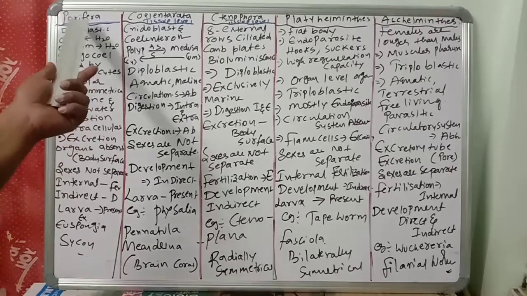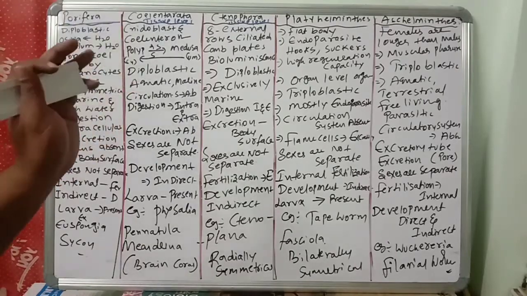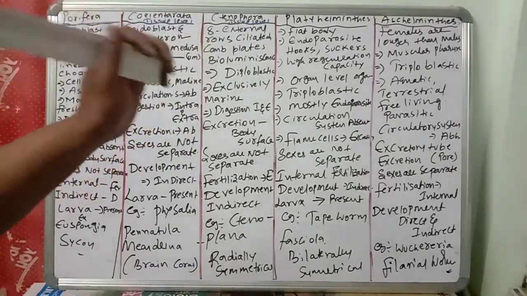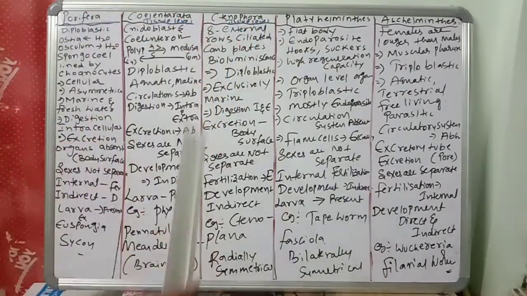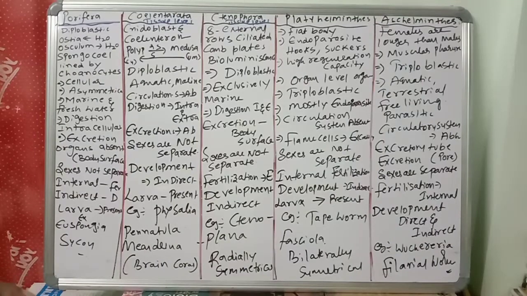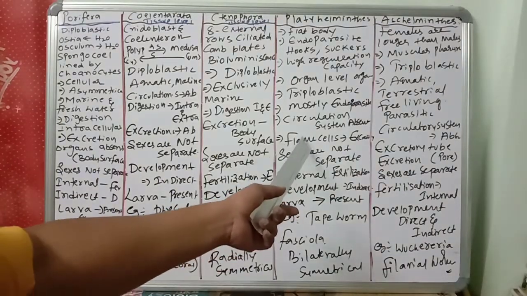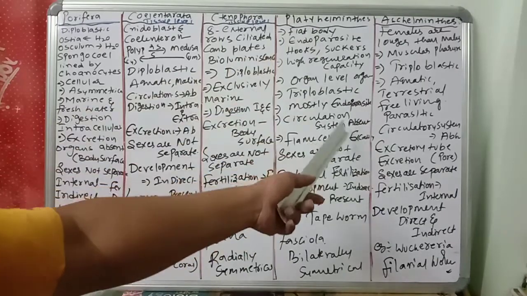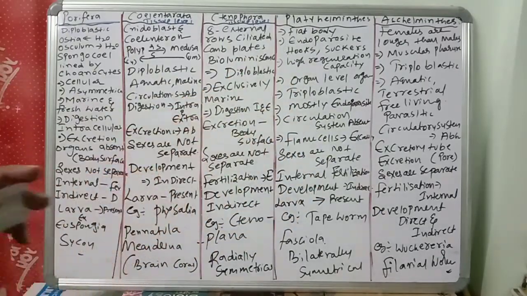Okay, so these are some characters of the groups: Porifera, Coelenterata, Ctenophora, Platyhelminthes, Aschelminthes. Here you see flame cells. Such kinds of bits you should follow perfectly. What are flame cells? Flame cells are the excretory cells in the platyhelminths.